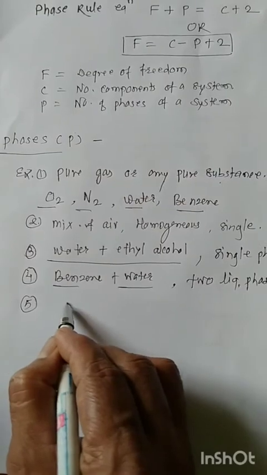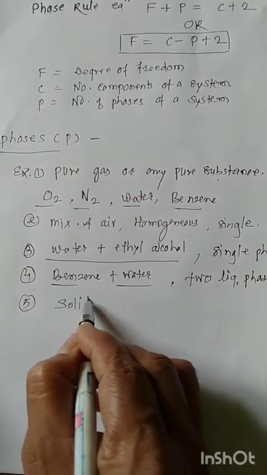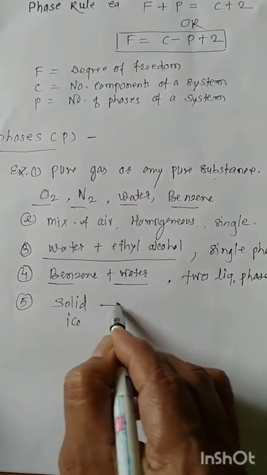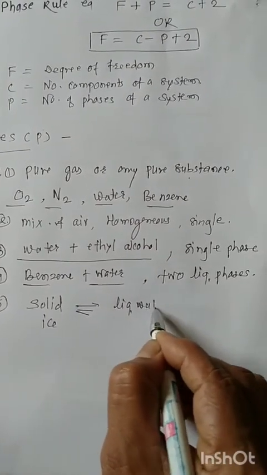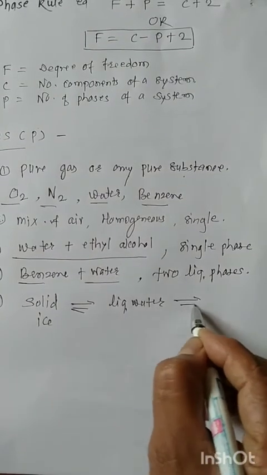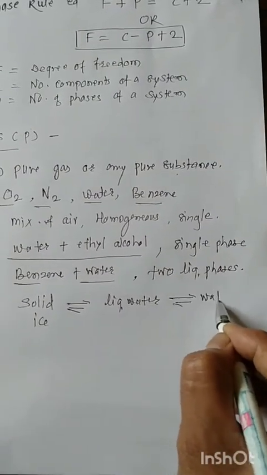Freezing water consists of solid ice. Solid ice is in equilibrium with liquid water, in equilibrium with water vapor.